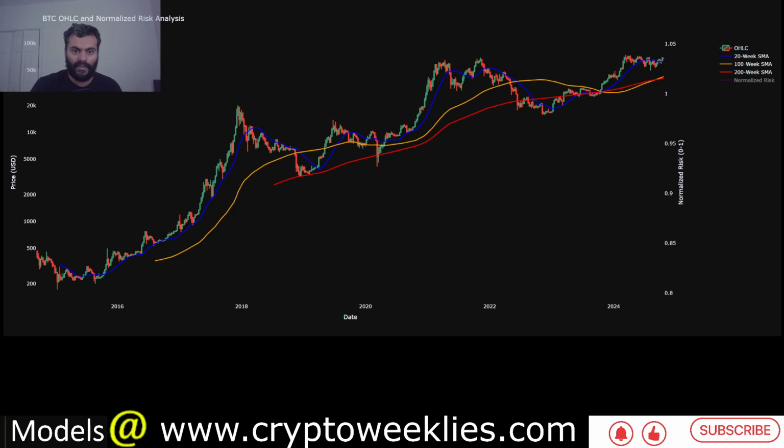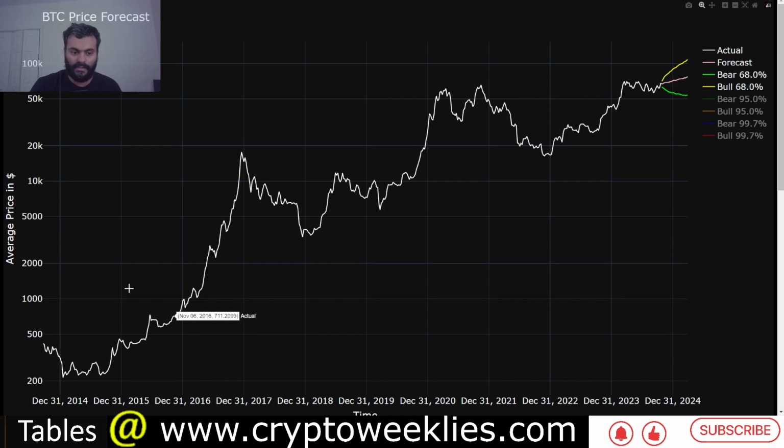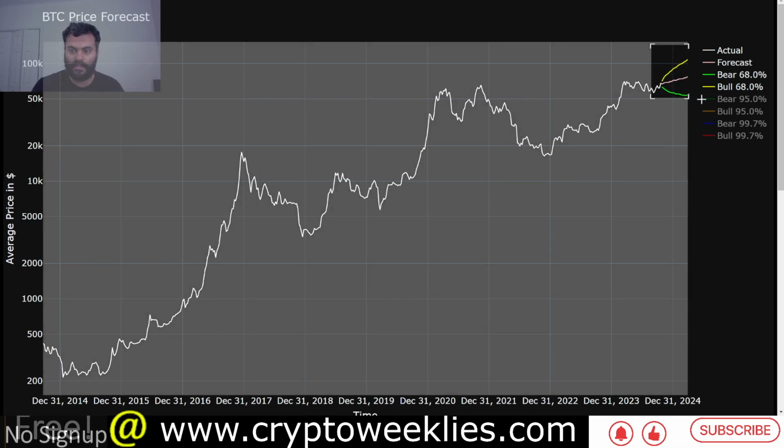And now we can discuss a lot about the machine learning based price forecast for Bitcoin. This is the weekly price action at an average level of BTC since 2014. And now that weekly price action is fed to the machine learning model, and the models are trained using algorithms such as ARIMA, XGBoost and LSTM.